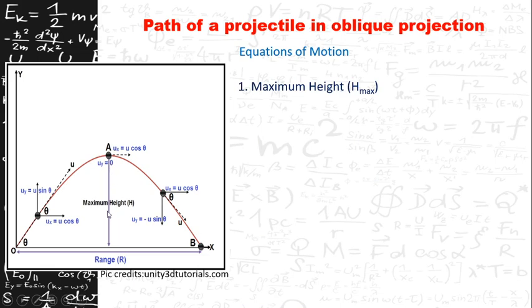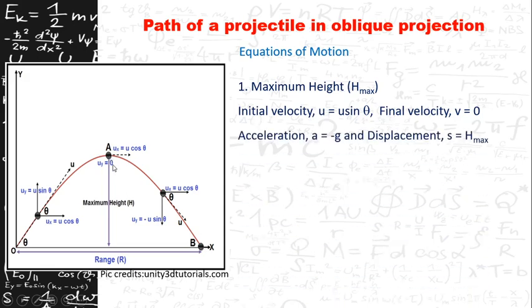So let us find out the maximum height here. For that we will consider, since it is at maximum height, the initial velocity u in the vertical direction, that is u sin theta. Since at maximum height the final velocity will be 0, we consider v is equal to 0. Since it is in the vertical direction, the acceleration is considered as minus g, and the displacement is h max here.